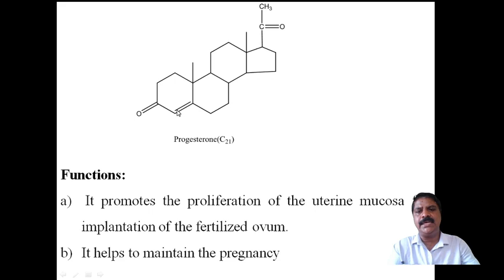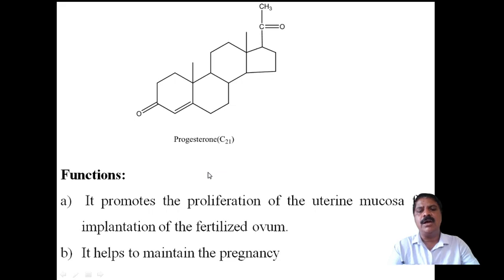Here a double bond will be there, here a ketone group will be present, and on the cyclopentane ring an acetyl group will be present, and one more methyl group here, and here also one more methyl group. This structure is made up of 21 carbon atoms, and hence it is progesterone.